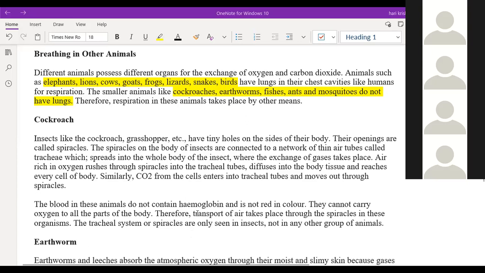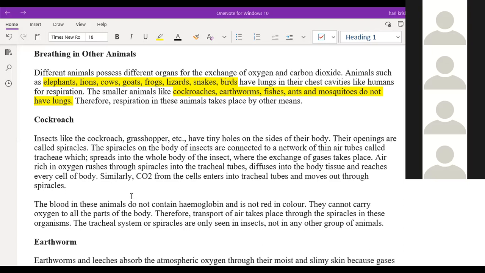Excuse me, sir, I have a doubt. We also have trachea, right? Trachea is there in our body, in the neck. It is a tube connecting the lungs to the nasal cavity and all, right? But here it is saying the tracheal system is only seen in insects, not in any other group of animals. That means they don't have the lungs, right? Cockroaches don't have lungs. Sir, there is trachea and trachea also. So again, we have the different parts that we'll discuss in other classes, okay?